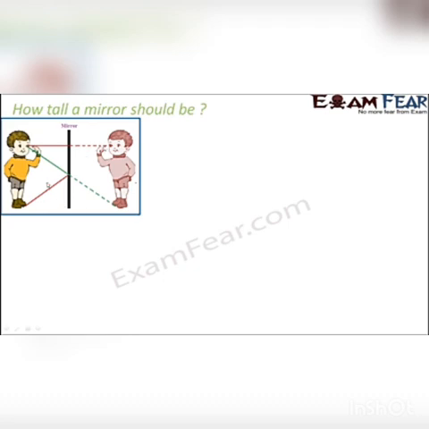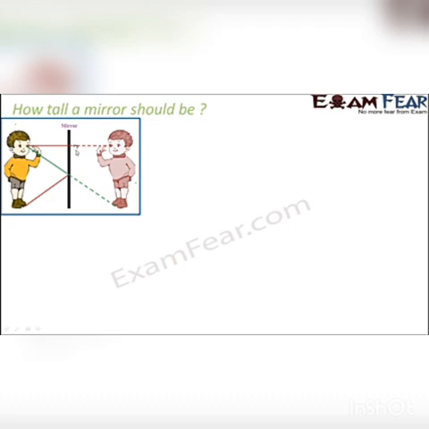So in this case also, this is my object, this is the image. But from this image, this is the reflected ray, correct? Similarly here also for this image, this is the reflected ray. So these two rays reach our eye in this way. So basically from here, you can see the feet of the image like this.